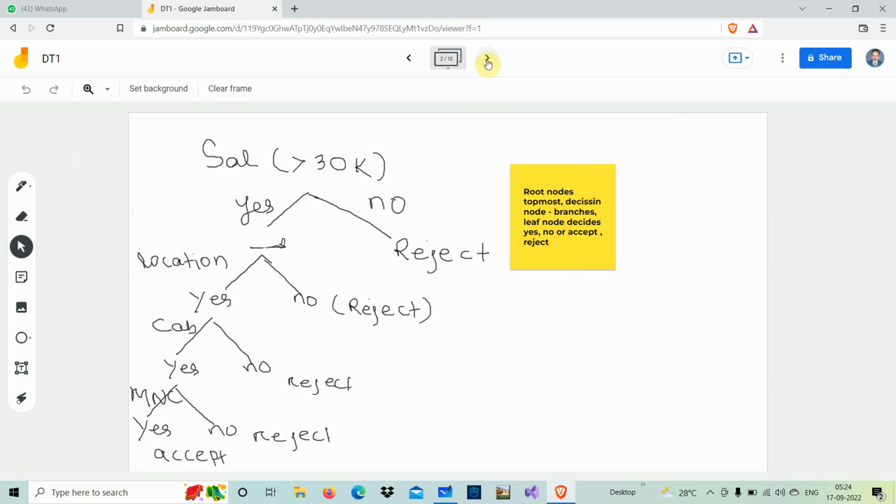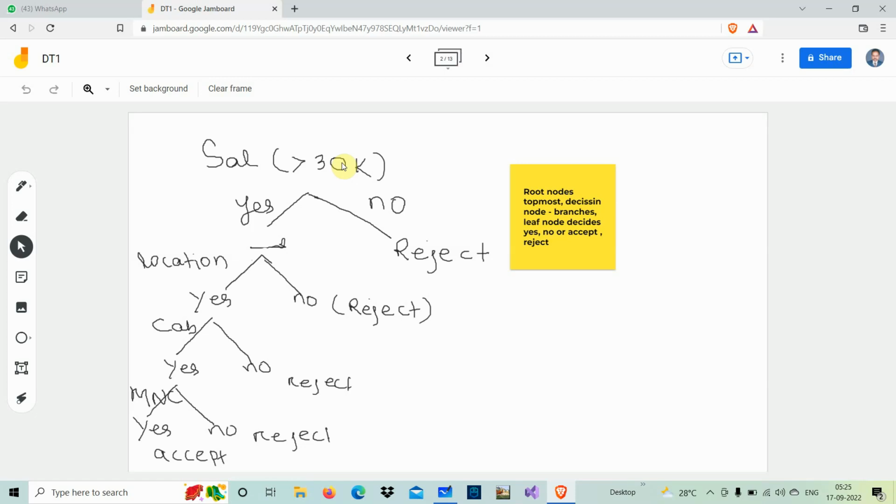Now let us see. I try to make a decision tree, and I have to select 3 important things. One is the root node, that is the topmost node. You can see I have taken the salary, and my condition is whether the salary is more than 30,000; only then is the candidate interested to join, otherwise he is going to reject. If it is less than 30, whatever the company, he is going to reject the offer.